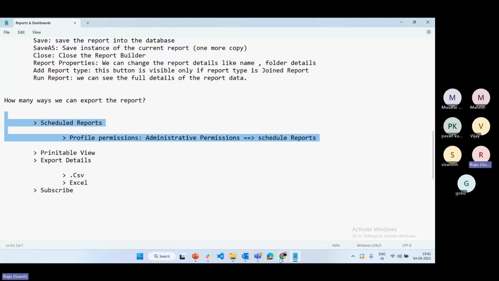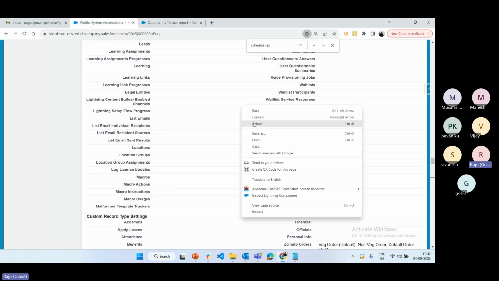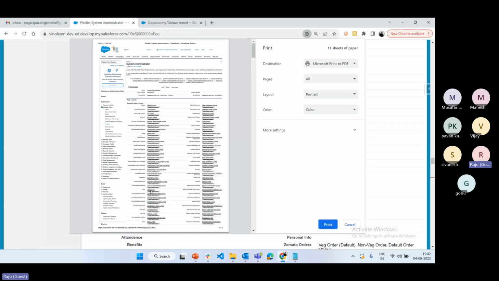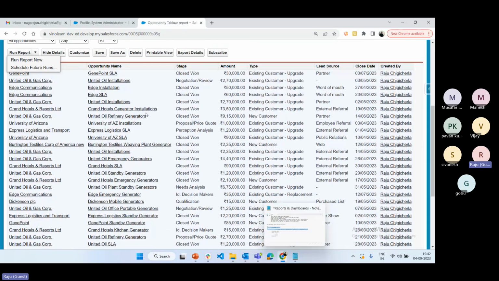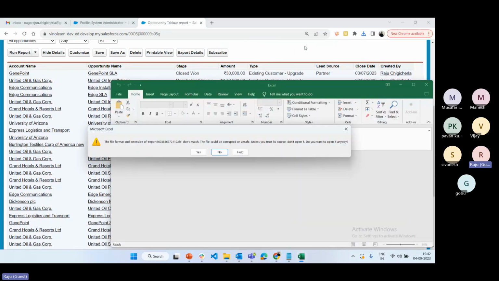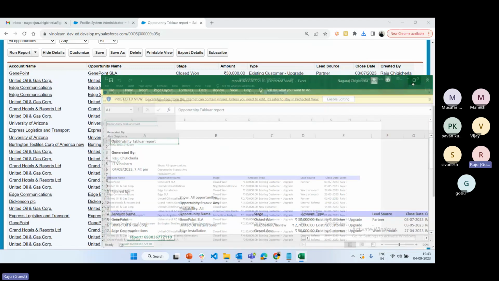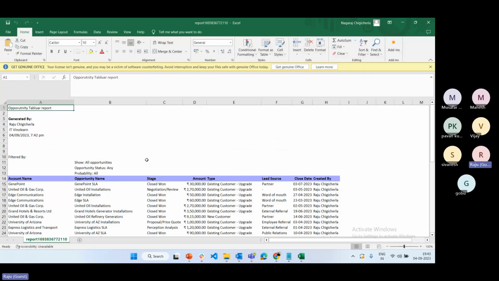Next one is printable view. You know, right? What is printable view? Suppose for example, I'm going to take the print is this one. Example print. Whatever there in format, printable view, that alignment, everything, it will come same, right? See, same. So same like report also, whatever alignment is there here, same alignment it will get for printable view. And also this view is occupied more space compared to other format. Click on yes now. See, whatever format it is available, it is showing the format here. See, this is how we can export the details by using printable view.